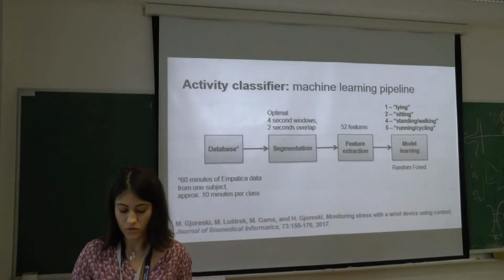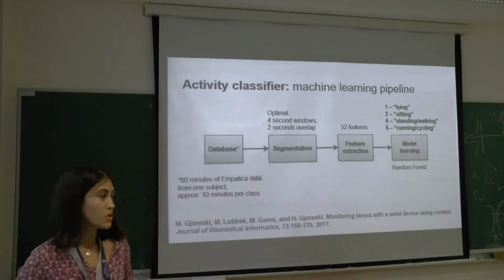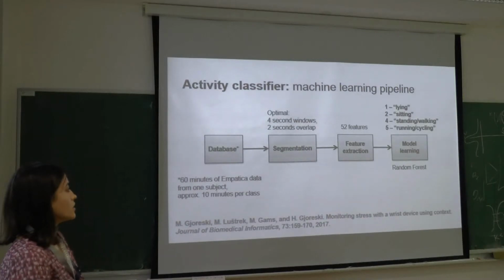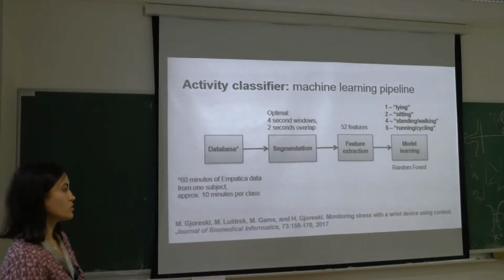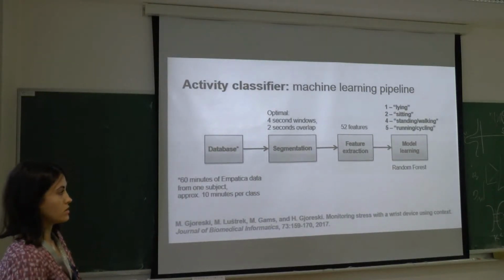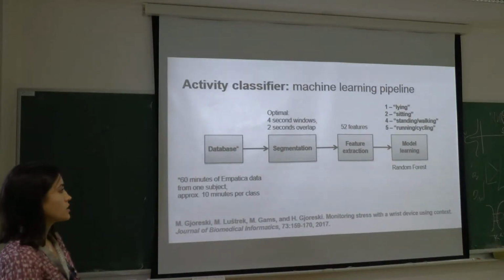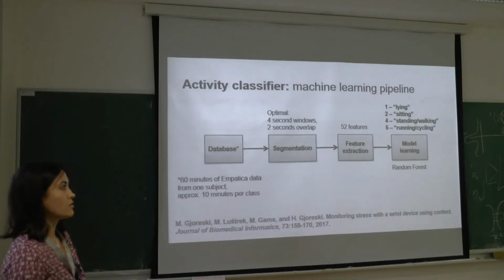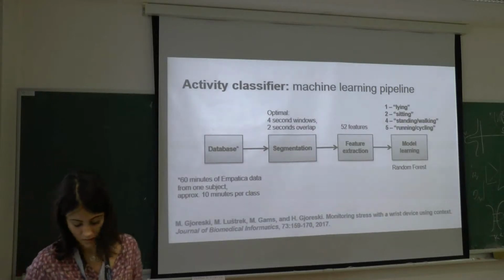This model is trained on 60 minutes of Empatica data from its acceleration sensor. The machine learning pipeline is similar to the lab stress detection model. A total of 52 features are extracted, which pertain to body posture and body motion. And the final algorithm is trained using the random forest algorithm. The final prediction from the activity classifier is a numeric activity level, which corresponds to either lying, sitting, standing or walking, and running or cycling.